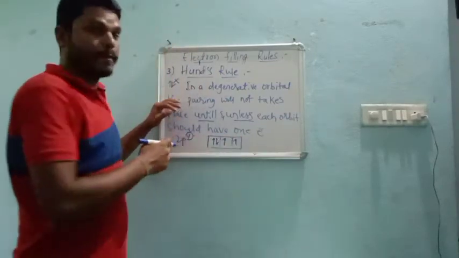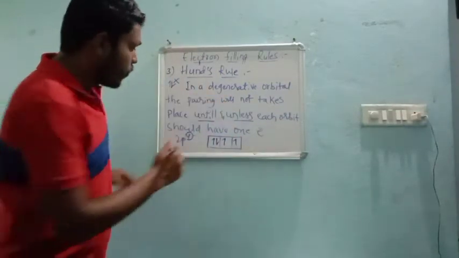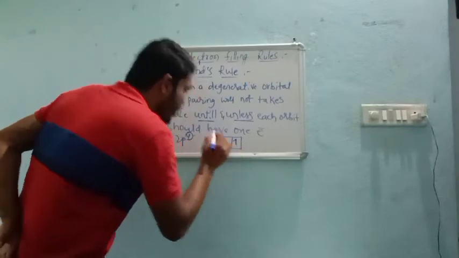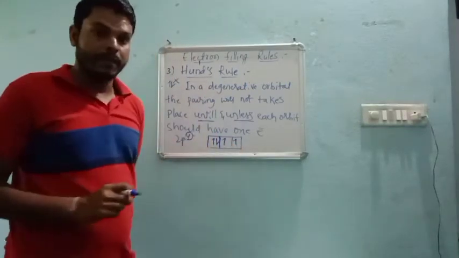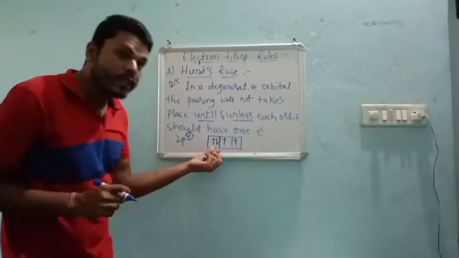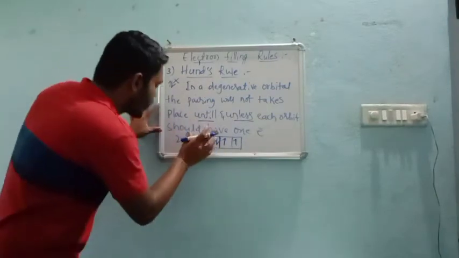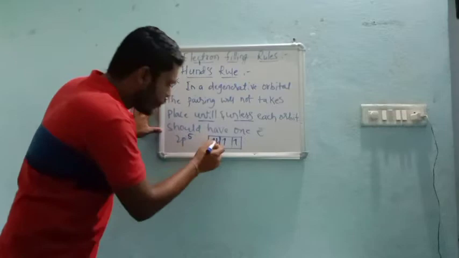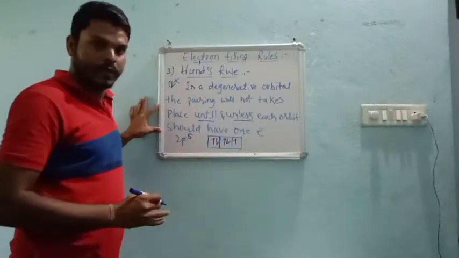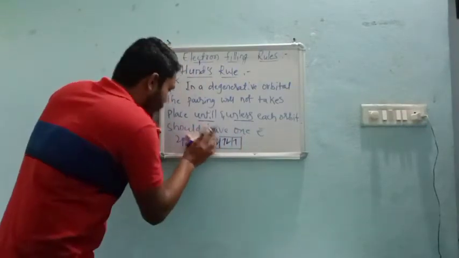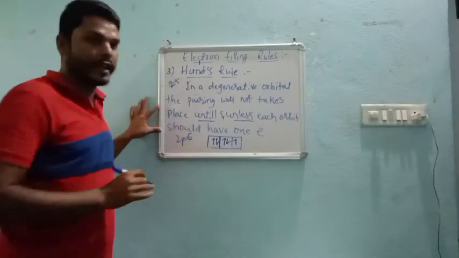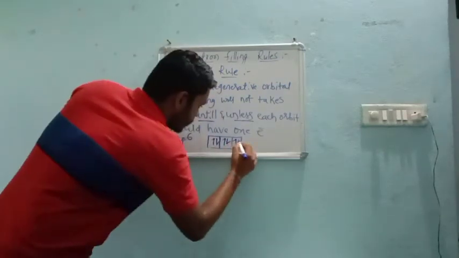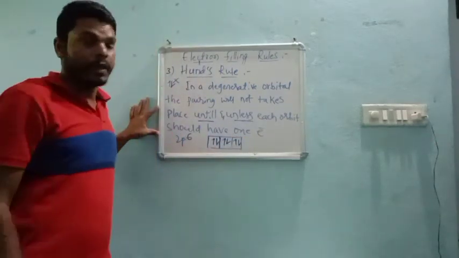After having one electron in each degenerate orbital, only then does the pairing take place. For example, if the number of electrons in the p subshell is 5, then 4, 5. Next, if it is completely filled, I mean 6 electrons like neon, then the pairing will be like this.